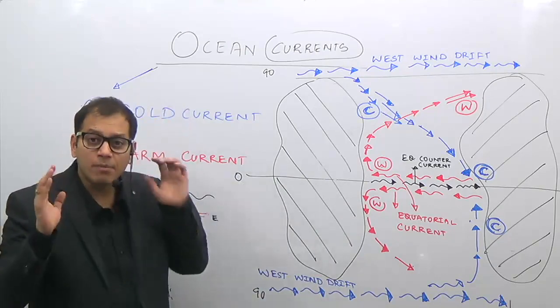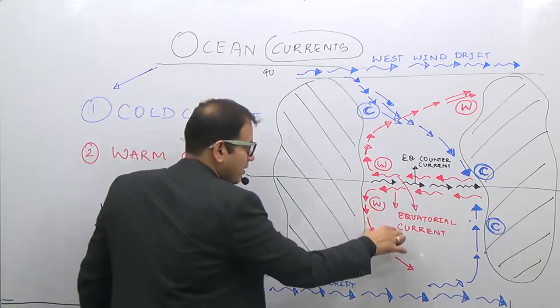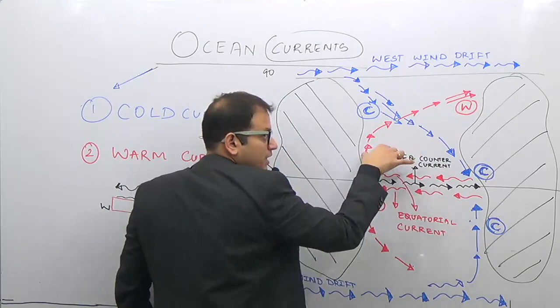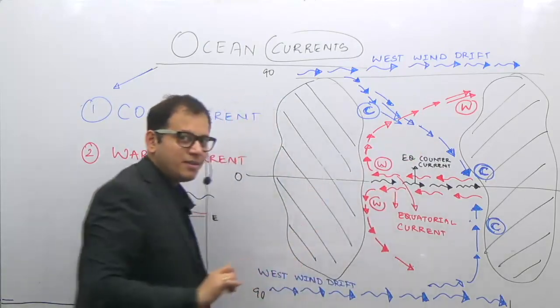So where are the warm currents in the world? This is an area of a warm current in the world. 1, 2 in the northern hemisphere, 3 in the southern hemisphere.